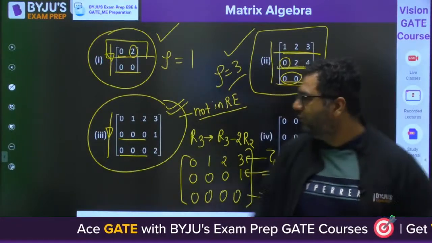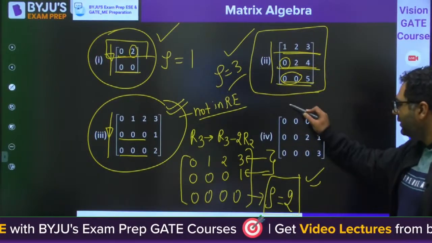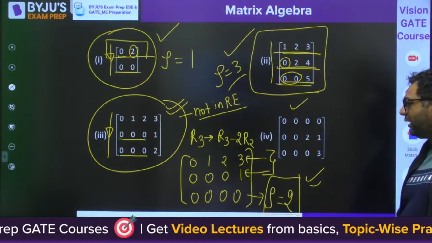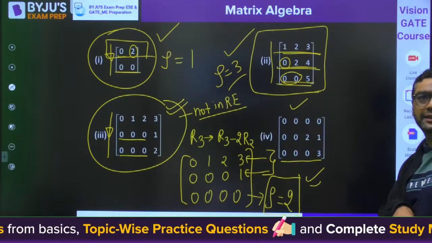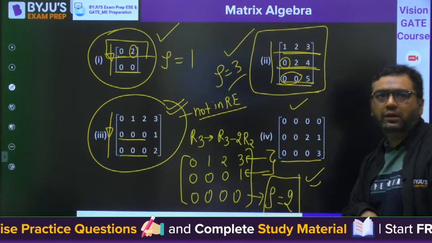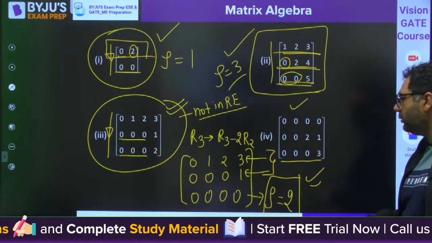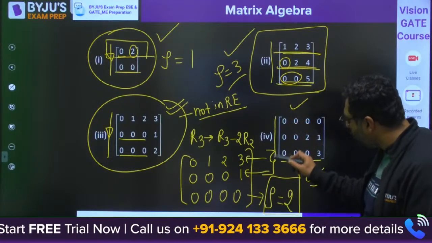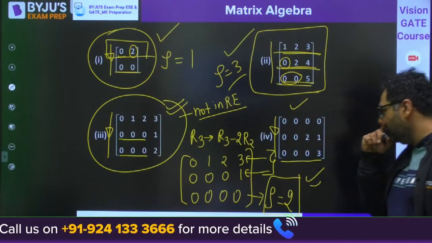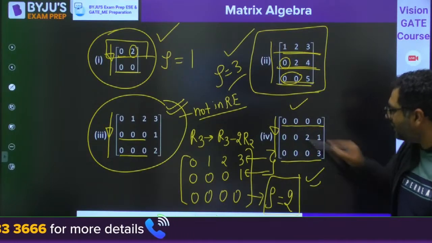Then, my dear, if you look at the next matrix, is it in row echelon form? Please tell me. As you go from top to bottom, the number of zeros is not increasing, and we have one row with all zeros.